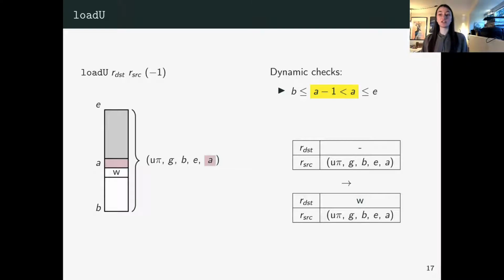In this particular example, our offset is -1. So we need to check that A plus -1 is less than A, which holds, and also that A -1 is between our range of authority. And if that holds, we are loading the word at the address A -1, which in this picture is W. As a result, our destination register will be updated with W.